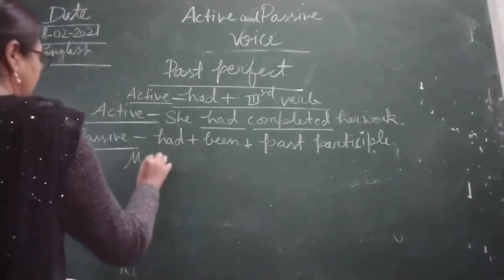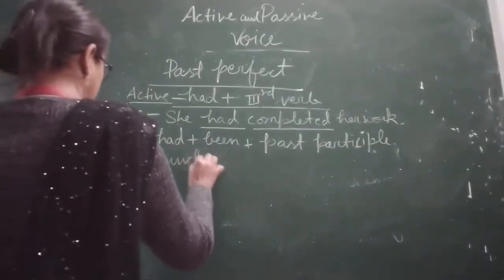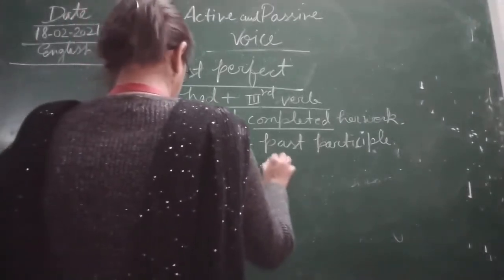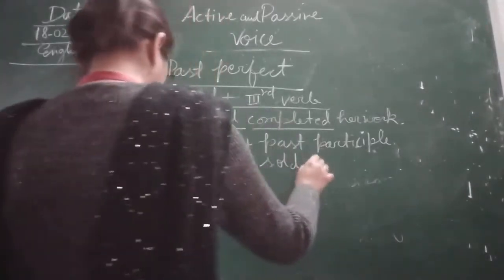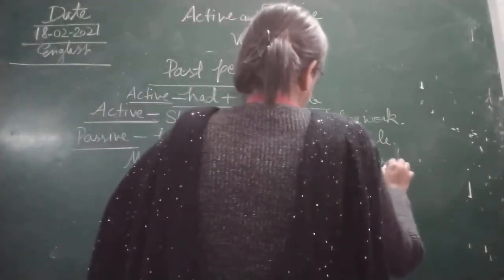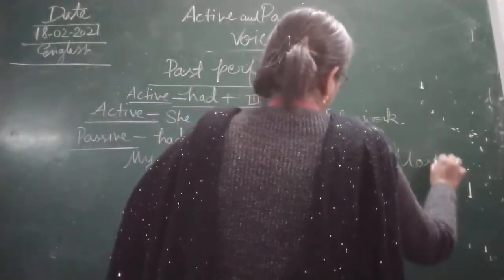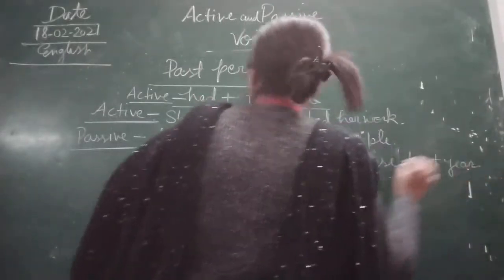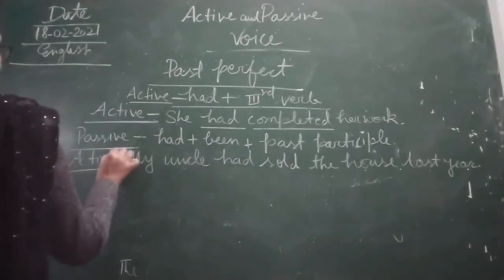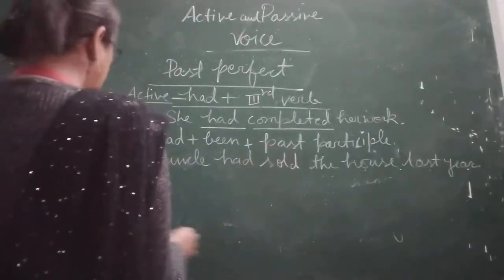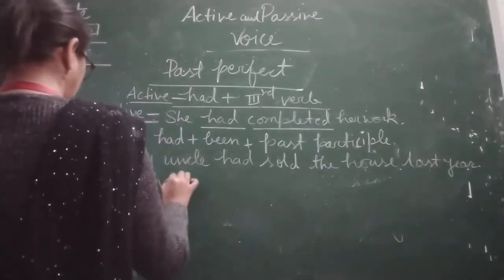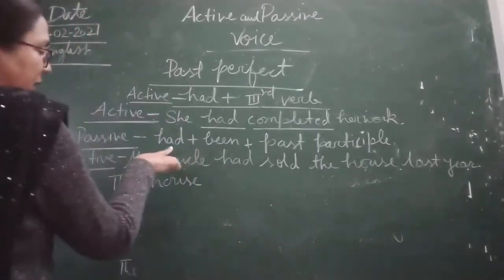My uncle had sold the house last year. Okay, this is written in active voice. Now what will we change here? The house, what will we use? Only had.